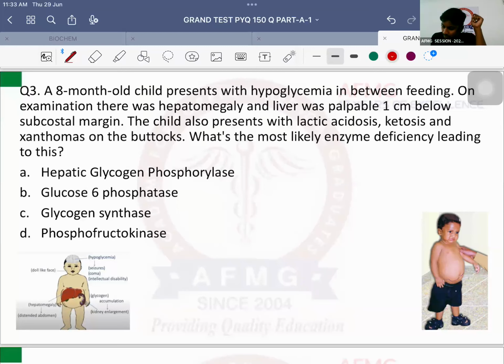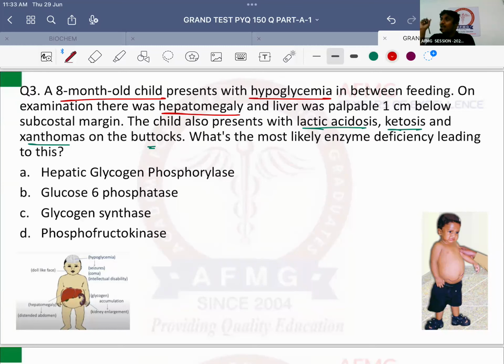It says a 8-month-old child, okay, presents with hypoglycemia in between feeding. Okay, whenever he is not fed, that means during the fasting stage he goes into hypoglycemia, that is decreased blood glucose levels. On examination there was hepatomegaly. What is hepatomegaly? Enlargement of liver. ठीक है, and the liver was palpable 1 centimeter below the subcostal margin. ये होती है subcostal margin, इससे नीचे 1 centimeter, मतलब the liver has been enlarged. The child also presents with lactic acidosis, ketosis, and xanthomas on the buttocks. What's the most likely enzyme deficiency leading to this?